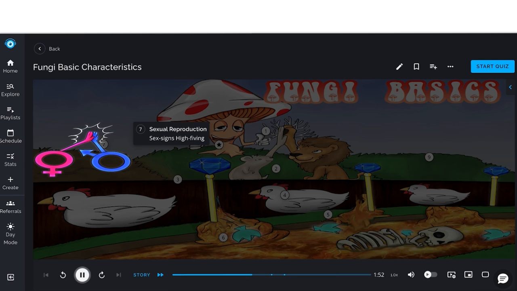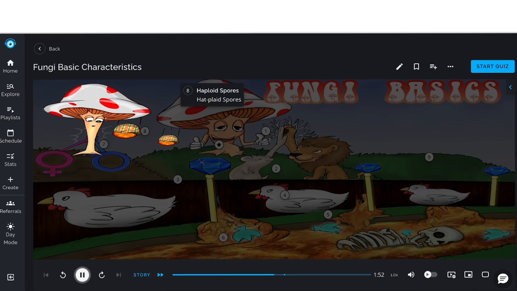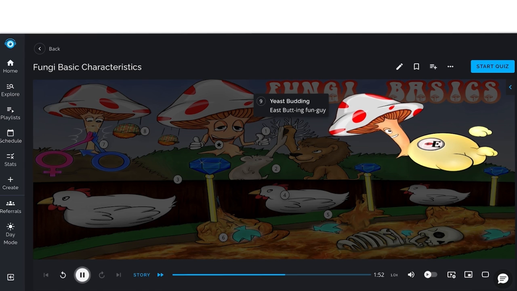Fungi can reproduce in two different ways. Sexual reproduction can occur, the sex signs high-fiving, and this takes place during unfavorable environmental conditions, leading to fusion of two hyphae of compatible fungi. In sexual and asexual reproduction, haploid spores, the hat-plaid spores, are dispersed and grow into new fungi. One type of fungi, yeast, undergoes budding, shown as the yeast budding fungi. Budding is a type of asexual reproduction in which two identical daughter cells bud from the original yeast cell.